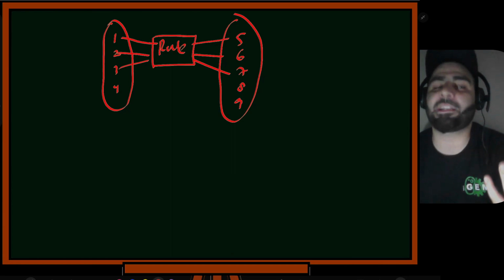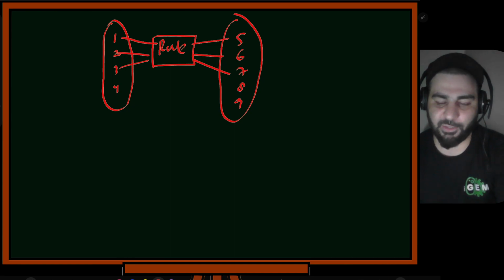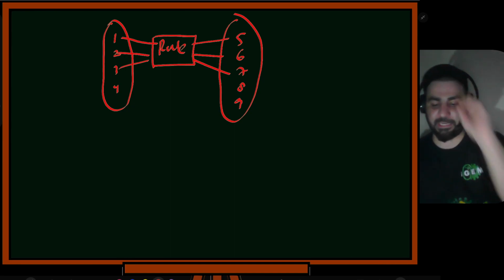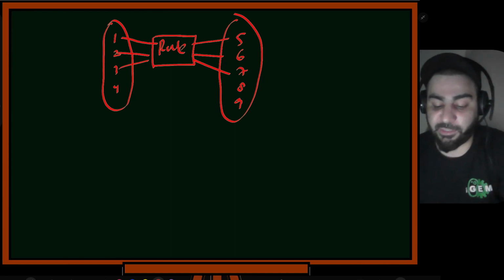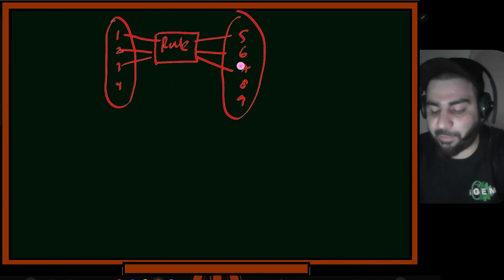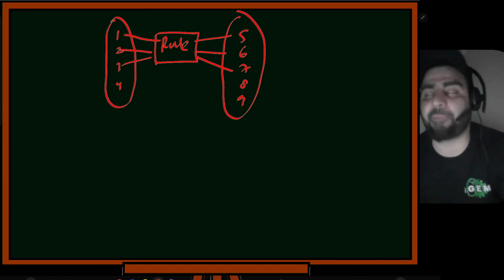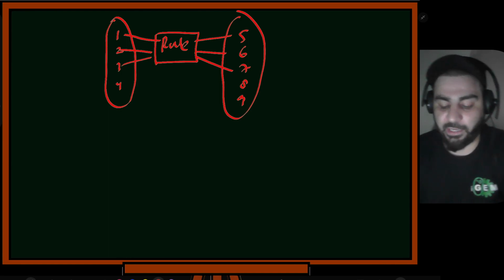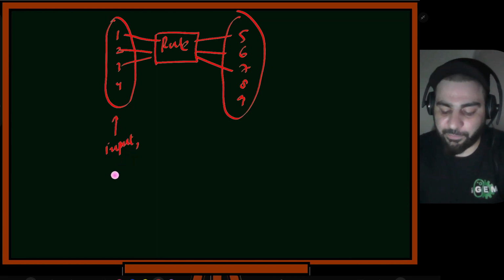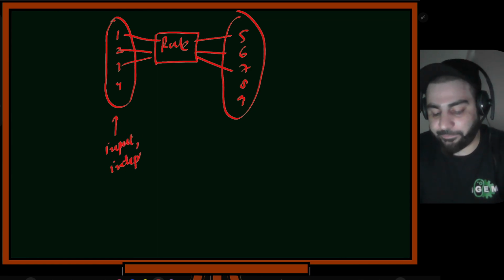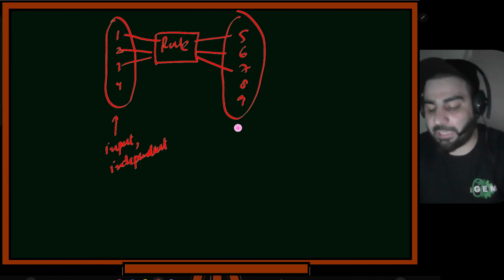Now there are some restrictions mathematicians put. So what is the restriction? The first thing is that this machine should be deterministic. What I mean by determinism is that, let's suppose if 3 is mapped to 7, this 3 should not be mapped to any other number. So if you give an input, I'll call this the input or independent variable, and I'll call this the output or dependent variable.